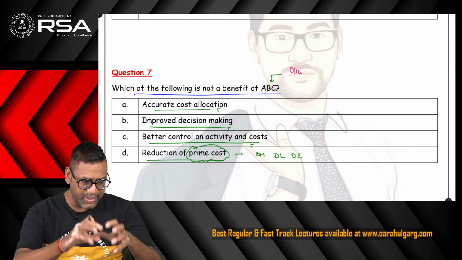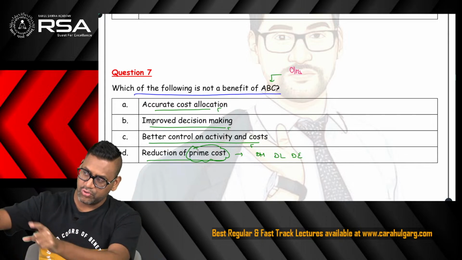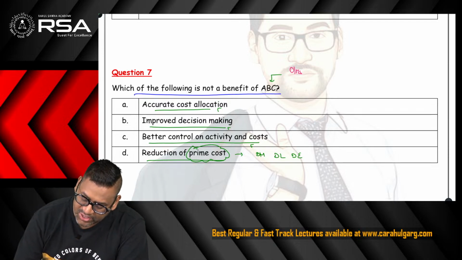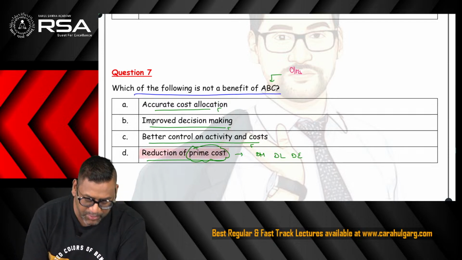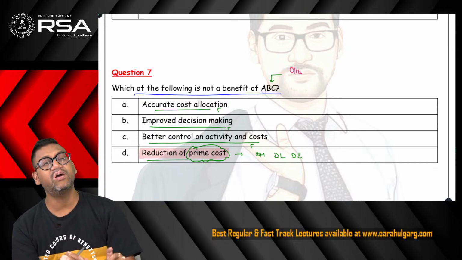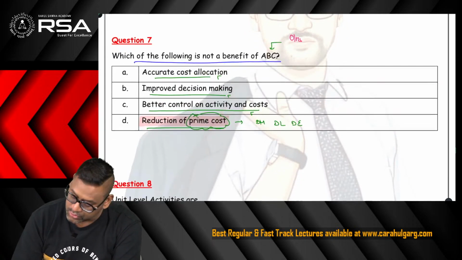So by applying ABC in my organization, I cannot reduce the prime cost. If I want to reduce the prime cost, I will have to do certain other things. So option D becomes the correct answer: prime cost reduction is not a benefit of ABC. It might come due to some other reason. Very good multiple choice question, I consider it.